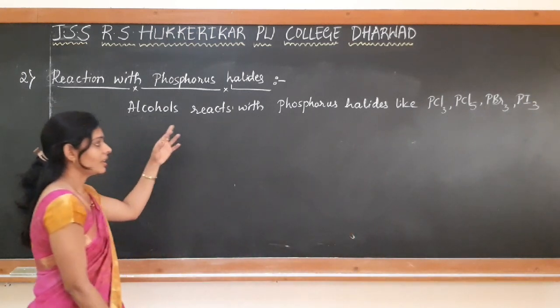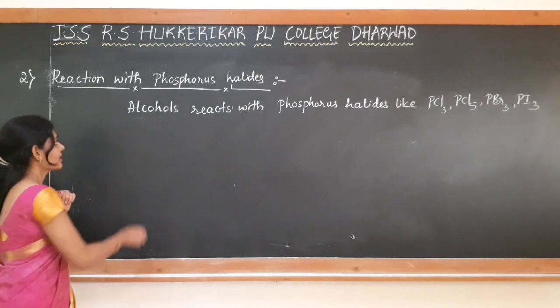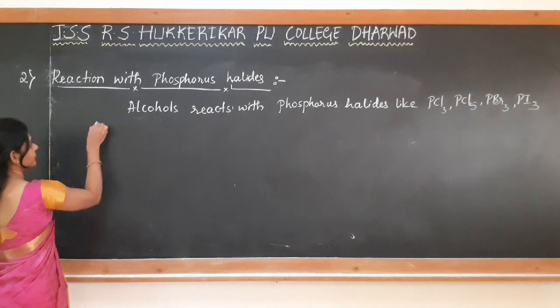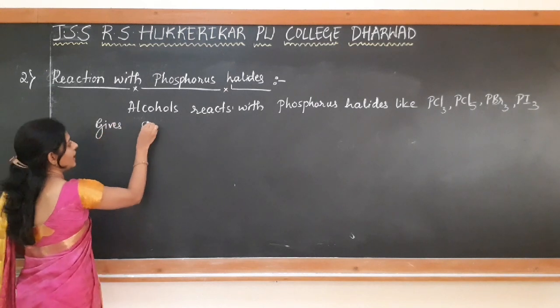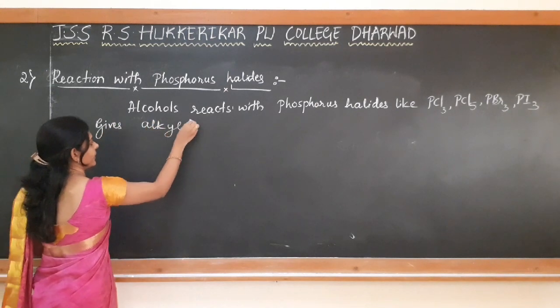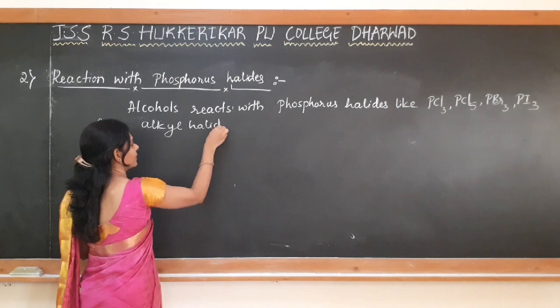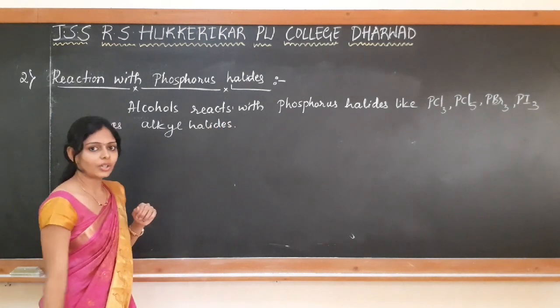So when alcohol reacts with such halides, it gives the respective alkyl halide.